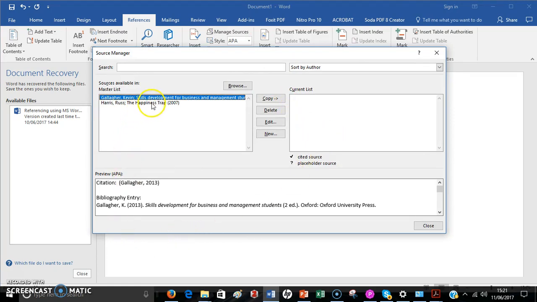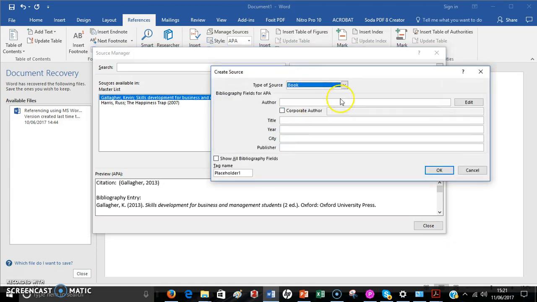You can see I've got a couple of books already saved, but let's say we want to add a new journal article, which is the Gallagher one. So if we do the new, is it a book? No, it's a journal article. So we click on this one.